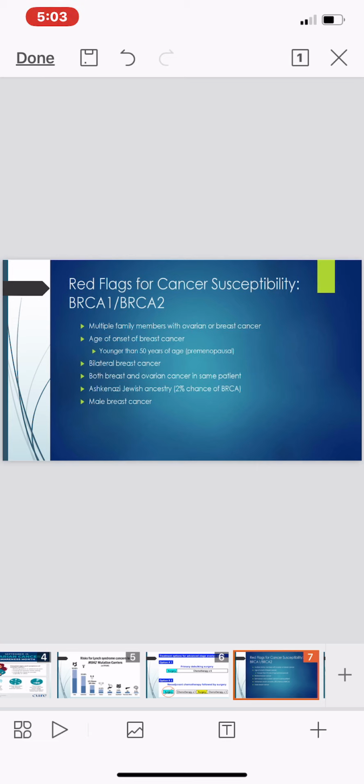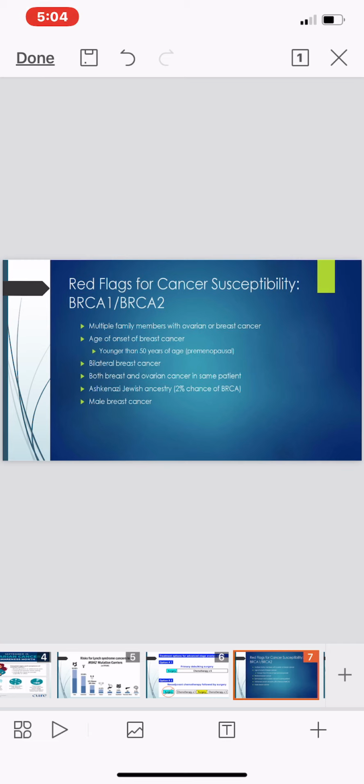We are giving some points, like multiple family members with ovarian or breast cancer, so hereditary disease may also give rise to this type of disease. Age of onset of breast cancer is younger than 50 years. The age discussion shows which age group can get this disease.